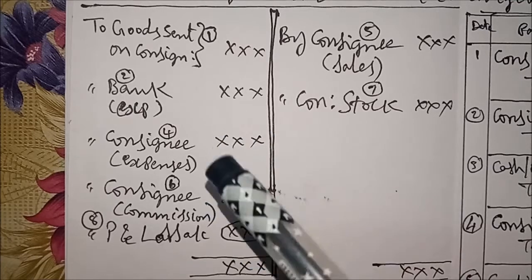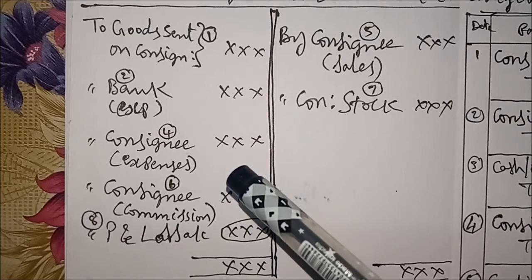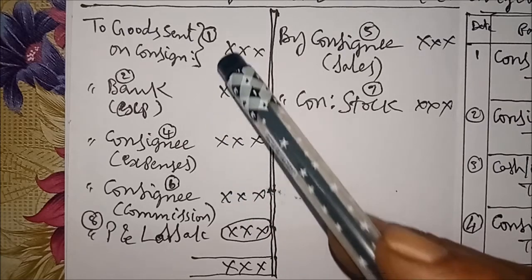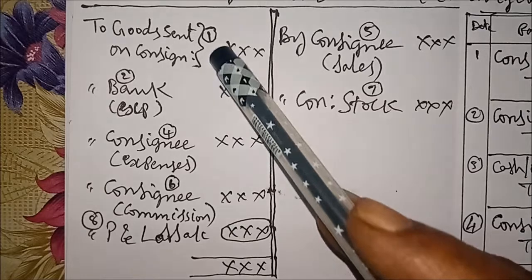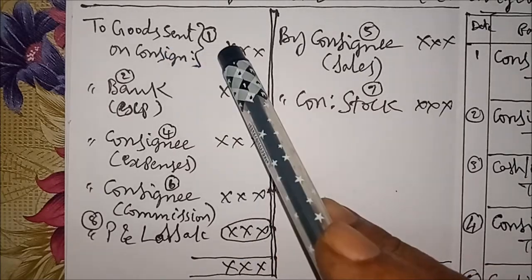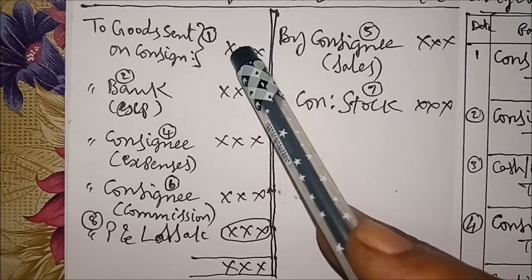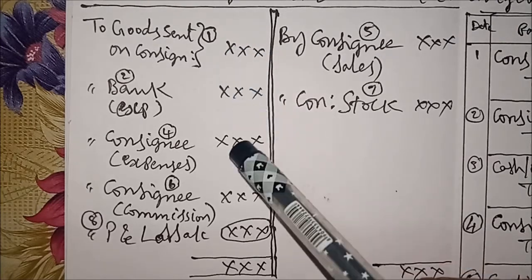Why do we write these items? First, we send goods to the consignee, that is an expense. All our expenses and losses are shown on the debit side. To goods sent on consignment, the value of goods sent to the consignee, is debited to the consignment account.